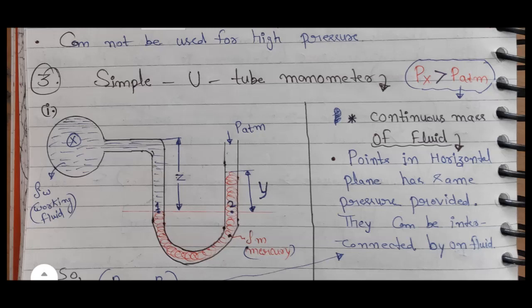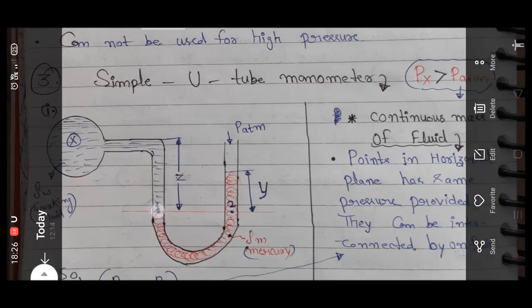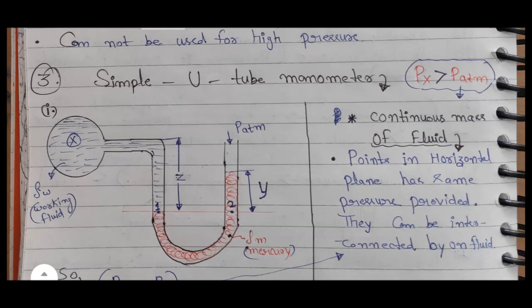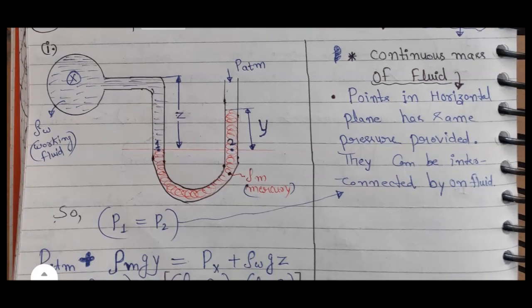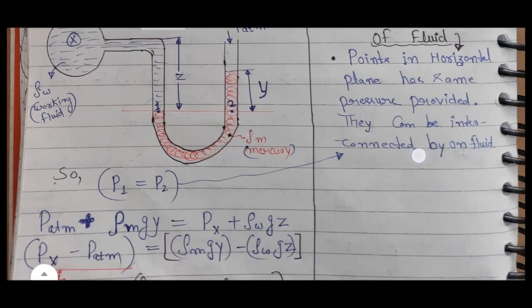Points in a horizontal plane, this red line shows the horizontal plane, have the same pressure provided they can be interconnected by the same fluid. You can see this point 1 is interconnected by two fluids, working fluid and mercury. So we can draw a horizontal line passing through this interconnecting point. On this horizontal line we have 2 points, 1 and 2, and pressures at these points are equal. So P1 equals P2.